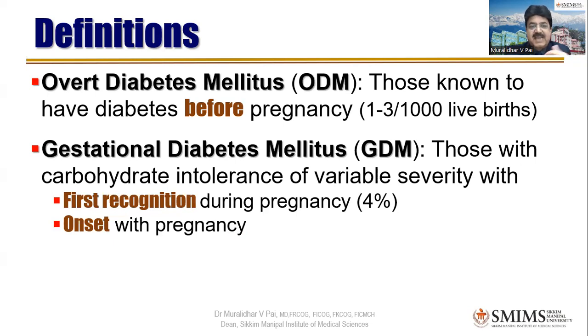And that can happen any time of pregnancy, whether it is first trimester, second trimester, or third trimester. But this is again very rare, 4%. But the onset with pregnancy means it is something like preeclampsia, which is purely due to pregnancy. And this kind of GDM appears usually in the second trimester onwards.